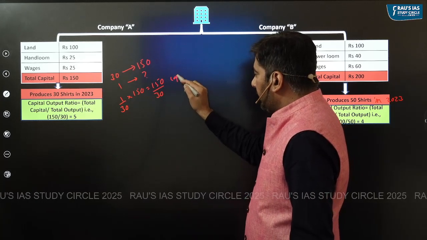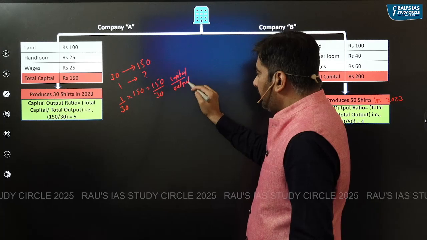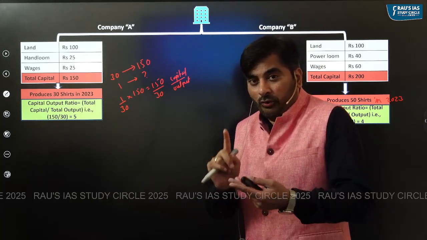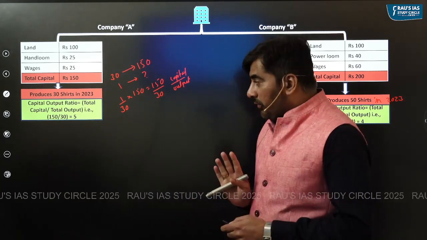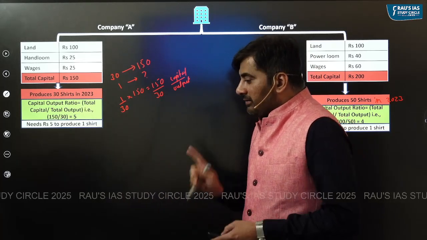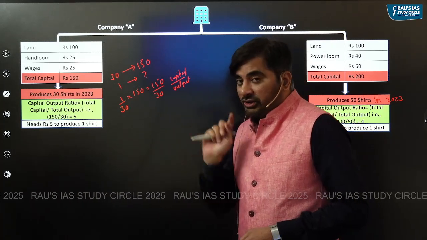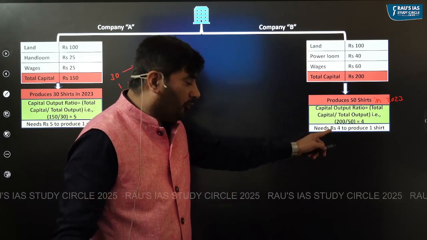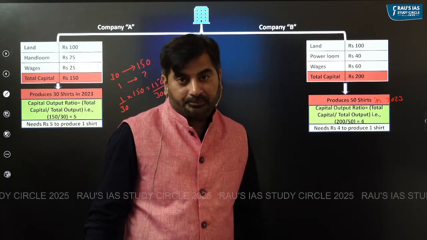So capital divided by output. What does it say? It says how much capital is needed to produce 1 unit of output. So in this particular case, capital output ratio is 5. It means this company needs 5 rupees to produce one shirt. In this case, capital output ratio is 4. It means this company needs 4 rupees to produce one shirt.